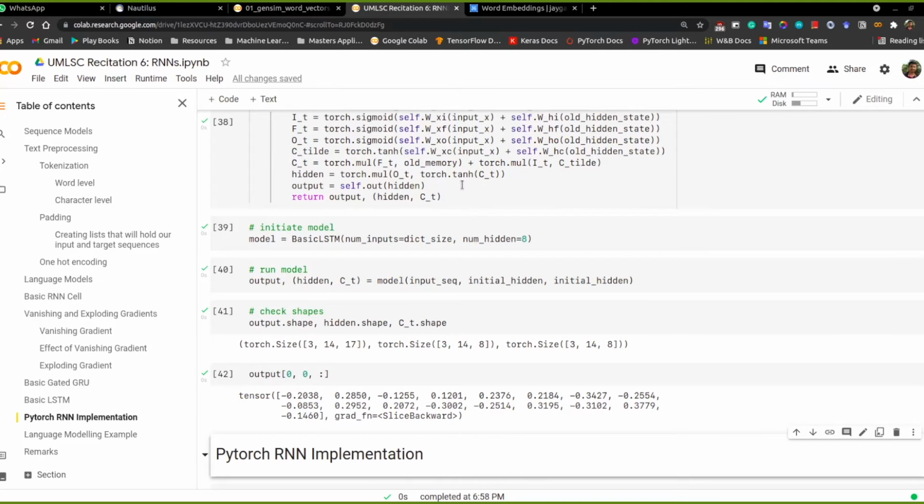Could any of you, in chat or by unmuting, say: we have seen both of these, GRUs and LSTMs. In what scenarios might you use GRUs over LSTMs? What is the advantage of GRUs over LSTMs, based on looking at the equations of the network that you have seen? Can one of you type in chat or unmute?